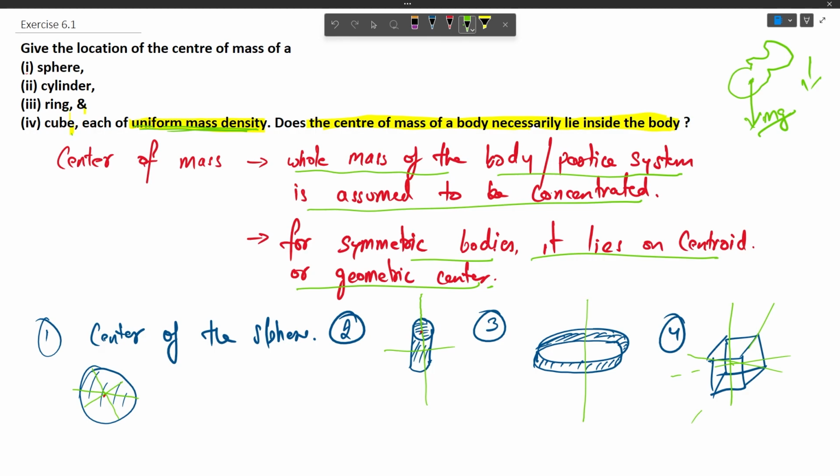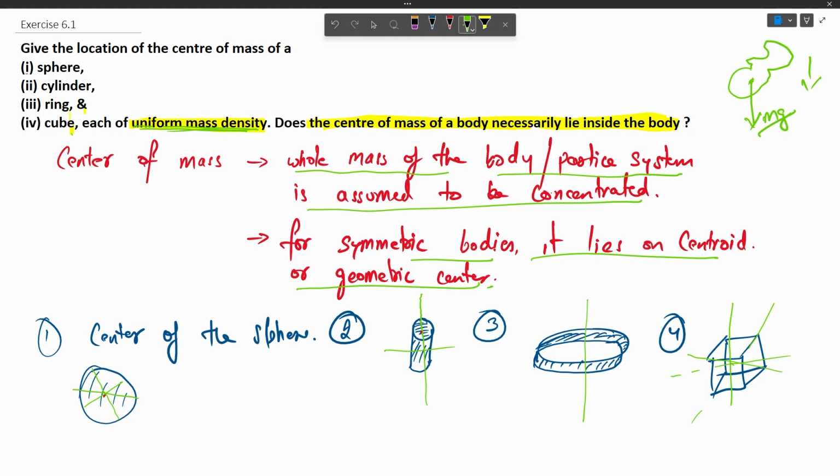Similarly, for a cylinder, it is the middle point, or the center of the cross section at the midpoint of its length, and for the ring, it is the center of the ring or the circular shape, and for the cube, it is inside the cube at the center.